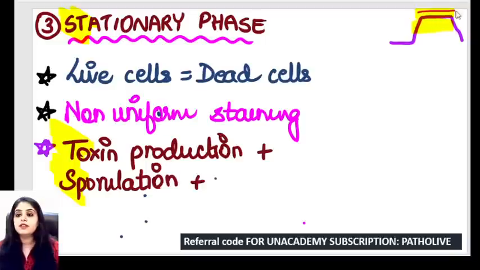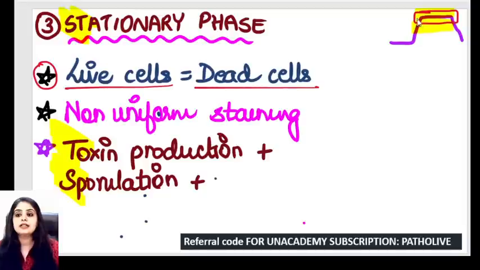Can you see? We've entered into a station out here. Why is this a station? Because now some cells have started dying, but we are not going down. If the cells were dying, we would be going down. We've reached a plateau because right now the live cells and the dead cells are equal in number. That is why we are at a standstill.